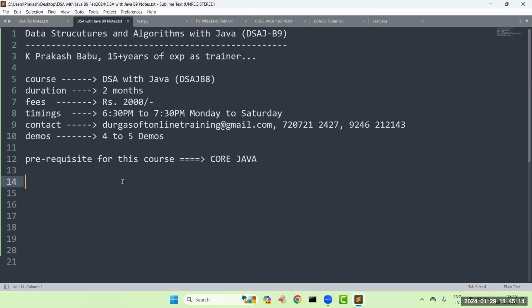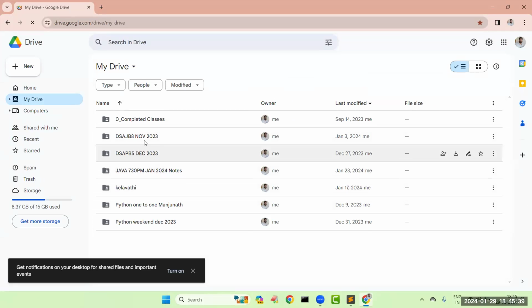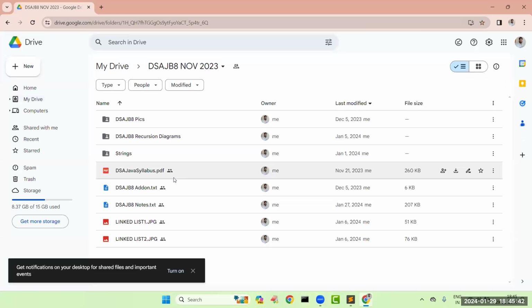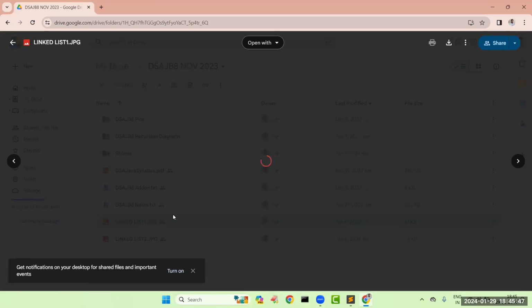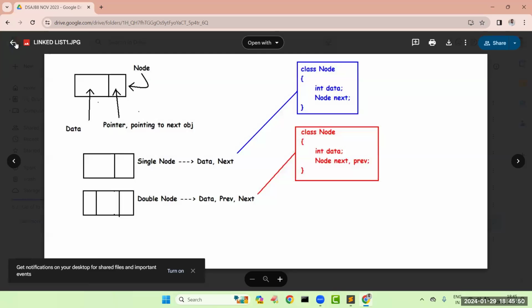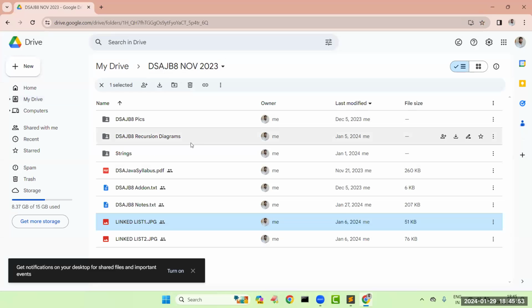Next, sir, what benefits are we going to get from this course? Very simple. You are going to get running notes as usual. Every day I'm going to type these running notes and share them with the help of Google Drive. It will be like this, where we provide images and explanations in the form of diagrams so that you can get more clarity. This folder as it is, we are going to share.